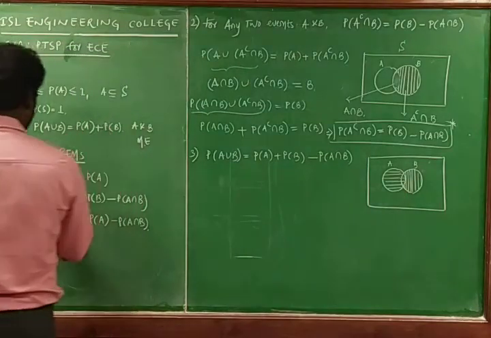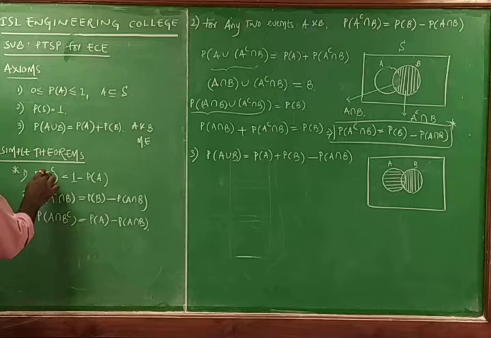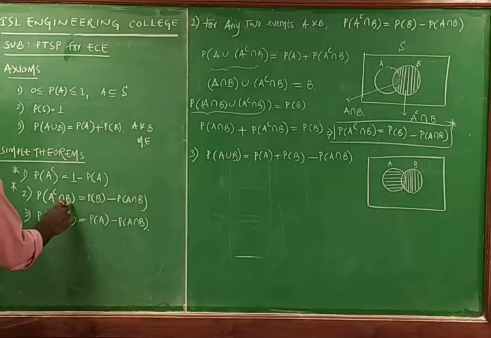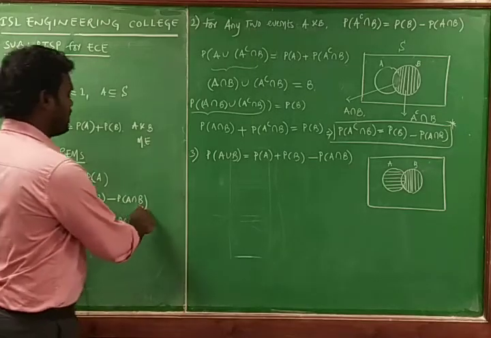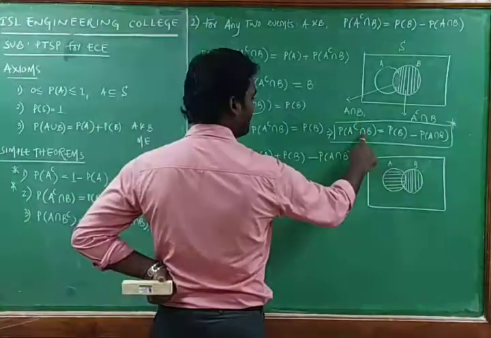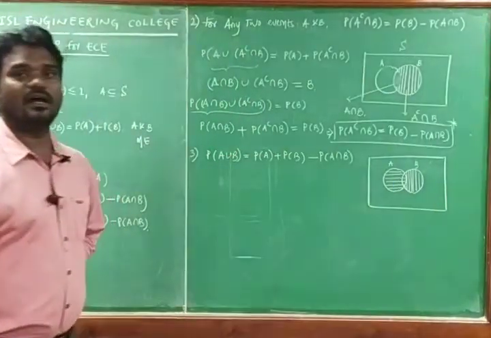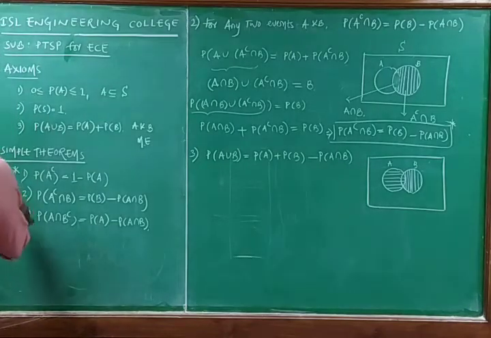Coming to here. The first theorem we have discussed is: probability of A complement is equal to 1 minus probability of A. The second theorem we have discussed is: probability of A complement intersection B is equal to probability of B minus probability of A intersection B. And this can be written in another form also.